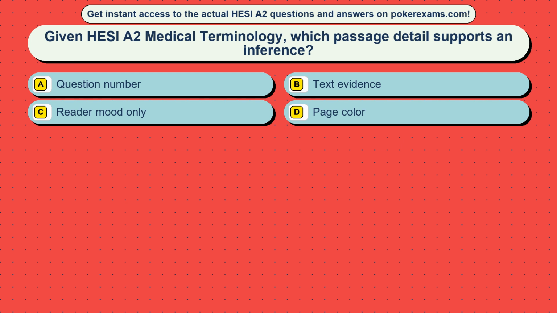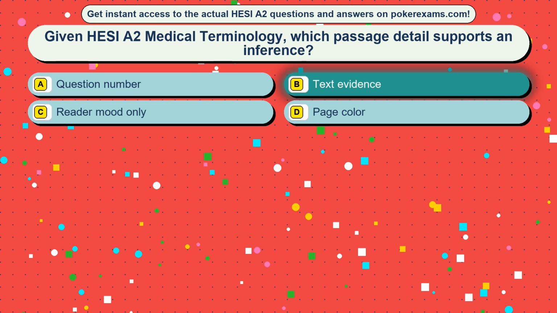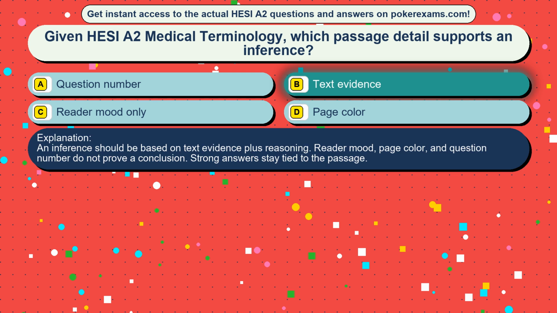Question 48. Given HESI A2 medical terminology, which passage detail supports an inference? Option A, question number. Option B, text evidence. Option C, reader mood only. Option D, page color. The correct answer is option B, text evidence. An inference should be based on text evidence plus reasoning. Reader mood, page color, and question number do not prove a conclusion. Strong answers stay tied to the passage.